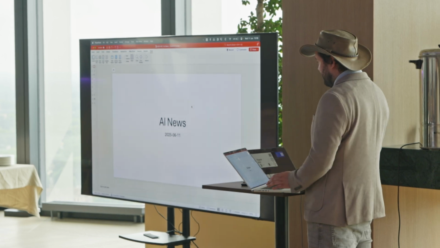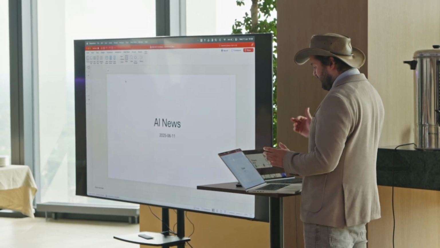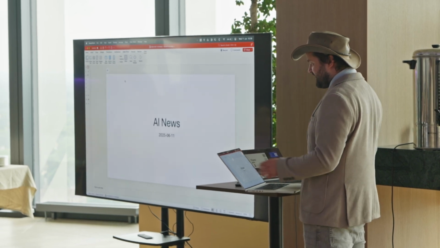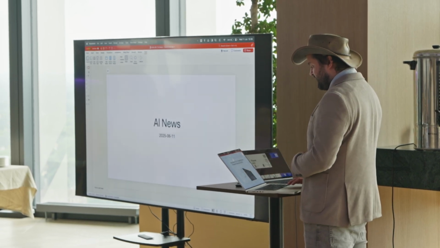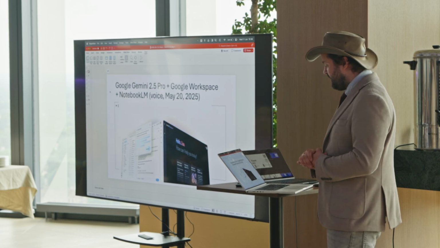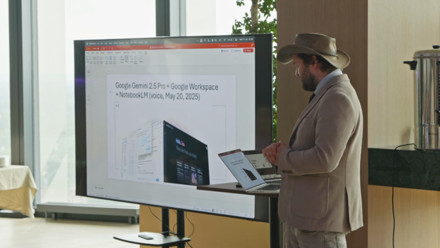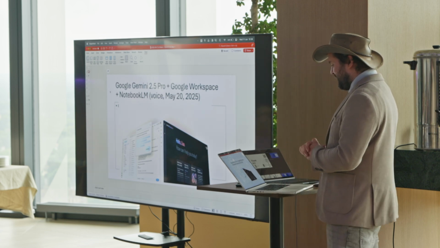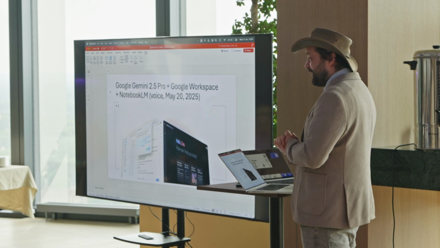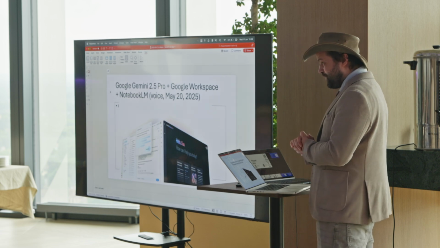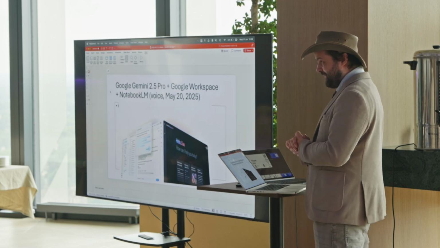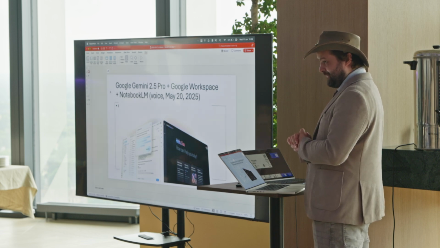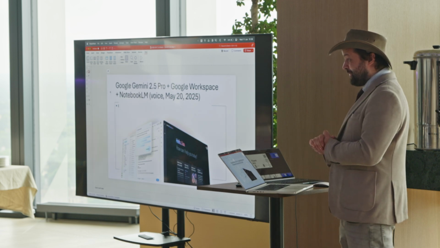I want to go through a couple of the main things in the tools, the models, the policies. So first, maybe how many of you have noticed what happened with Gemini since May 20? Not so many, but let me share some examples. It was so good that I moved all of my email, all of my document management to Google, even though I'm not a fan of Google. But it is really great.